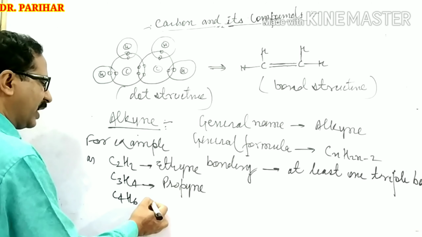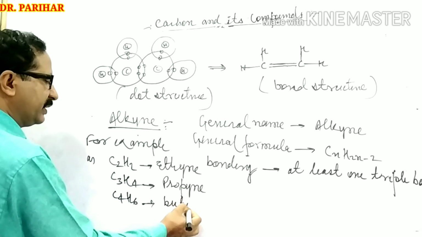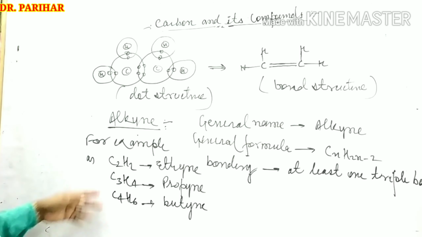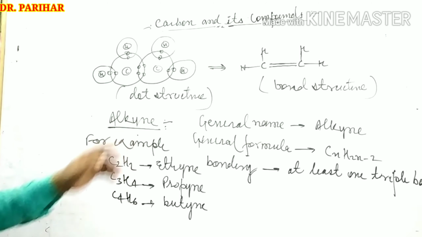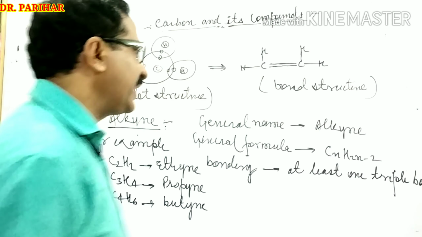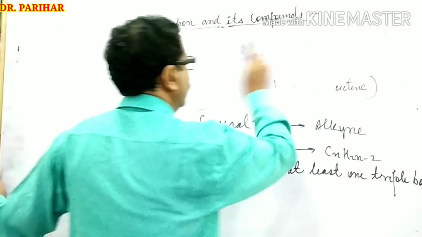And for 4 carbon atoms, the root name is but and the suffix is yne, meaning butyne. Right? These are the names related to alkyne, which is the second part of unsaturated hydrocarbon.